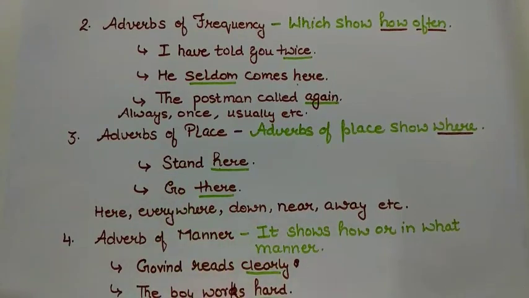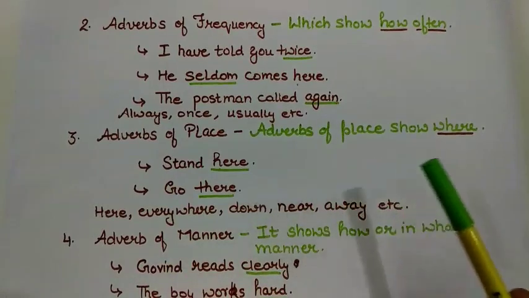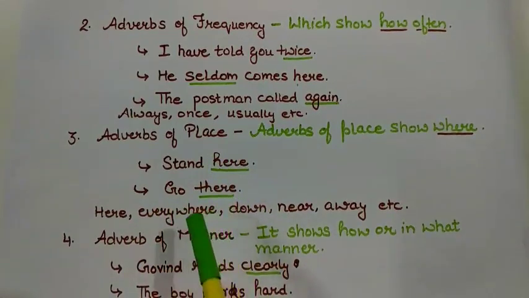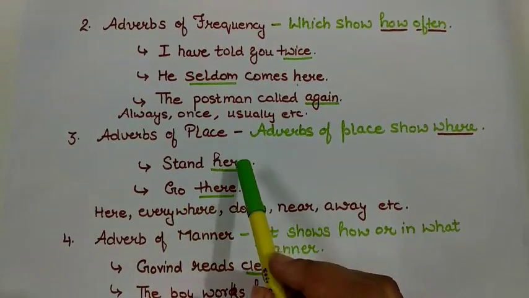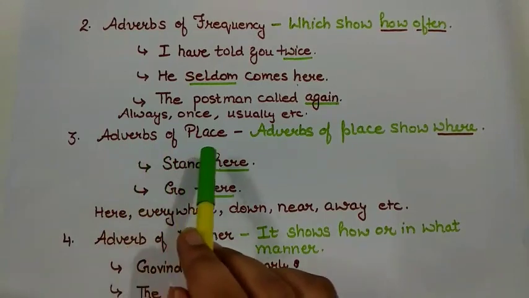And the next type of adverb is adverbs of place. From the name, it is very clear that we are talking about where, about a place. Like stand here. I can ask the question, right? Where to stand? So stand here is showing adverb of place. Go there. Here again I am talking about some place. So words like here, there, everywhere, down, near, away show the place, and when we are talking about where, location, we use adverb of place.